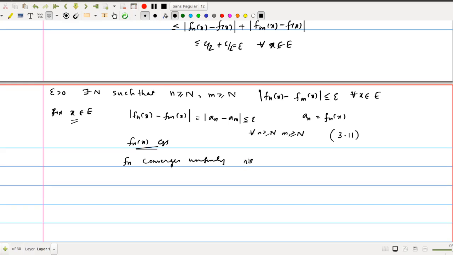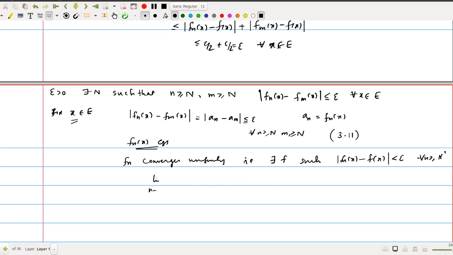That is, there exists f such that fn of x minus f of x can be made less than epsilon for all n greater than or equal to some stage. You can choose the same stage or any stage. This is the some N prime here. So this is just the pointwise convergence of the sequence of functions. Now we'll prove that this convergence is also uniform.